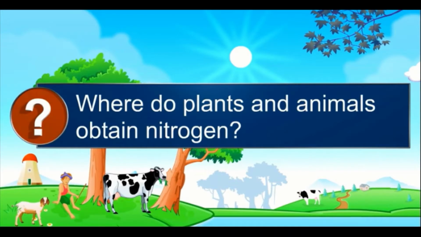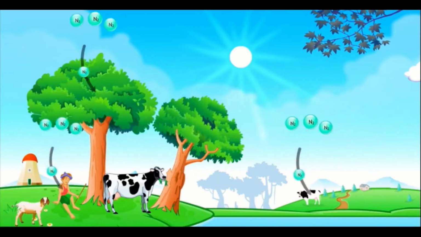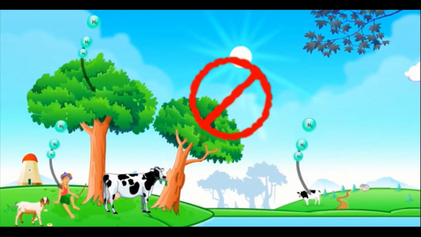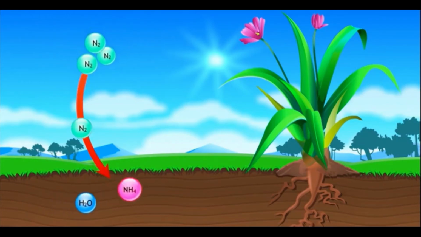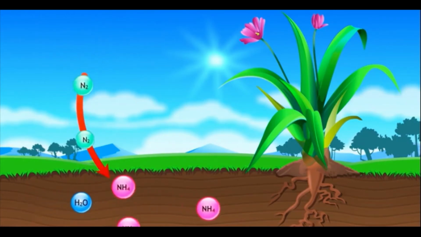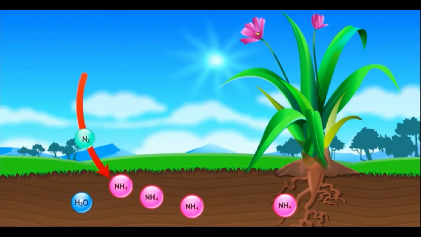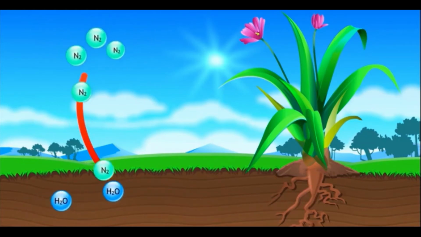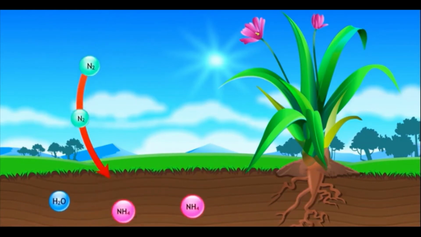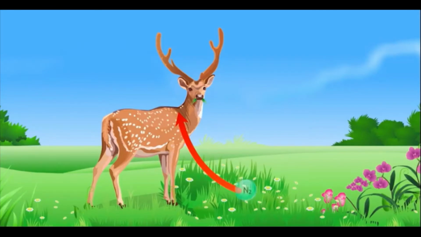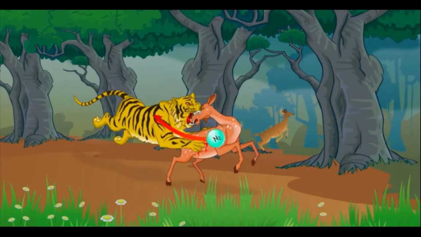Where do plants and animals obtain nitrogen? Plants and animals cannot directly breathe in nitrogen. Thus, it needs to be converted into water-soluble compounds that can be readily absorbed by the plant roots. Animals acquire nitrogen either from plants or from other animals.